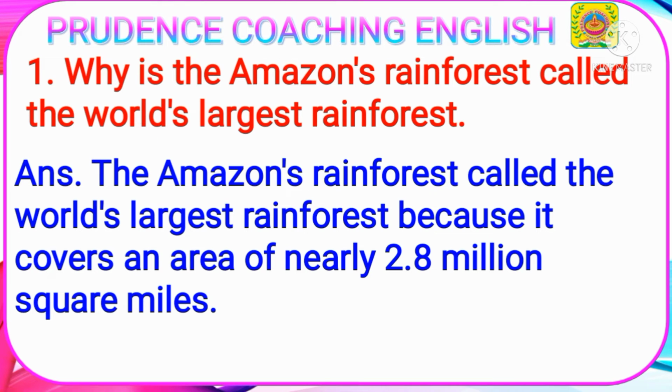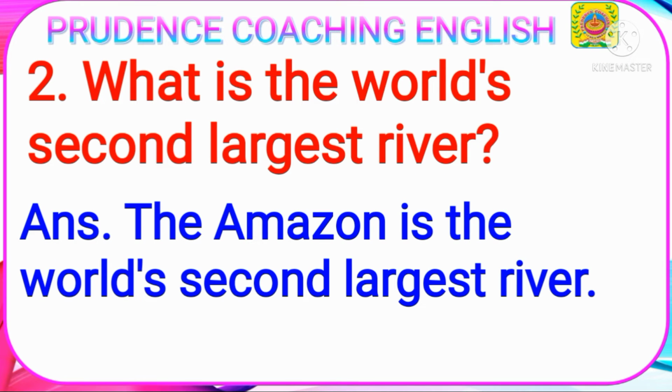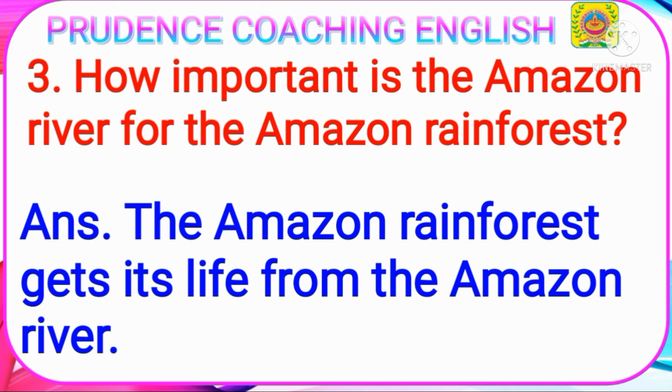Here is the first one. Why is the Amazon's rainforest called the world's largest rainforest? Answer. The Amazon's rainforest is called the world's largest rainforest because it covers an area of nearly 2.8 million square miles. Second question. What is the world's second largest river? It's very easy. The Amazon is the world's second largest river. Third one, how important is the Amazon River for the Amazon rainforest? Answer. The Amazon rainforest gets its life from the Amazon River.